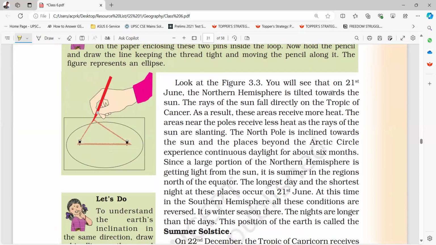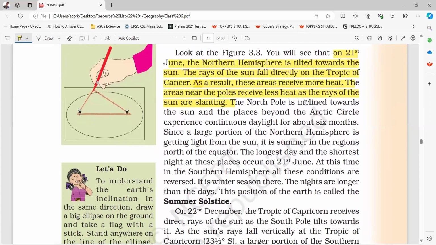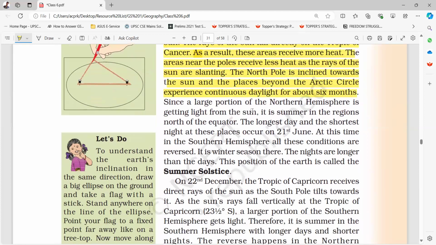You will see that on 21st June, the northern hemisphere is tilted towards the Sun. The rays of the Sun fall directly on the Tropic of Cancer. As a result, these areas receive more heat. The areas near the poles receive less heat as the rays of the Sun are slanting. The North Pole is inclined towards the Sun, and the places beyond the Arctic Circle experience continuous daylight for about 6 months. Since a large portion of the northern hemisphere is getting light from the Sun, it is summer in the regions north of the equator. The longest day and the shortest night at these places occur on 21st June.